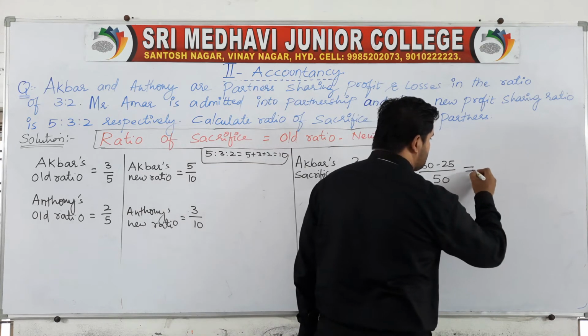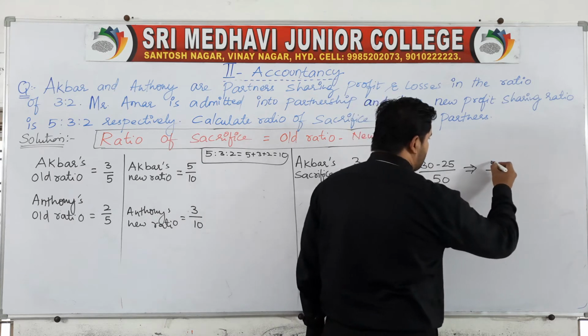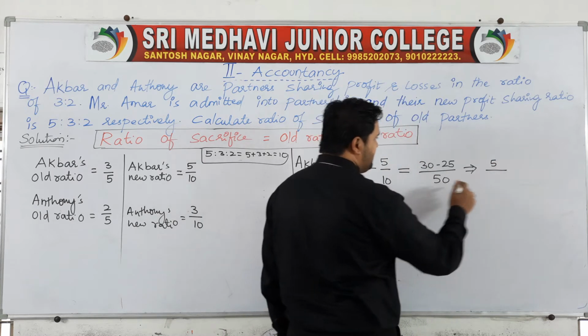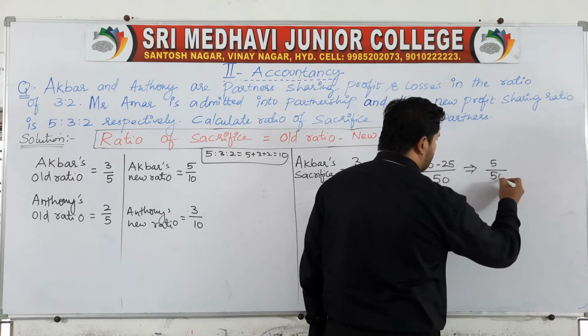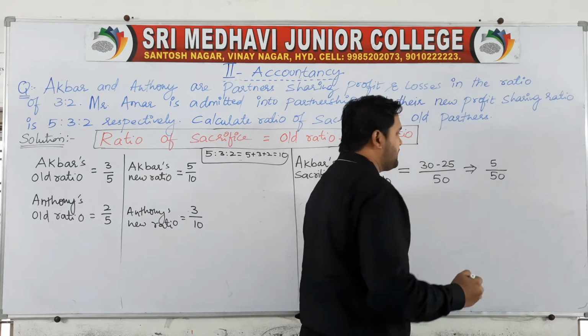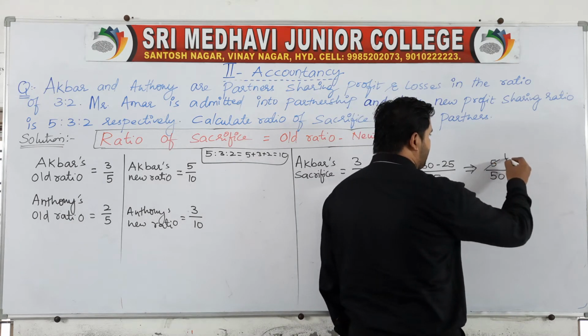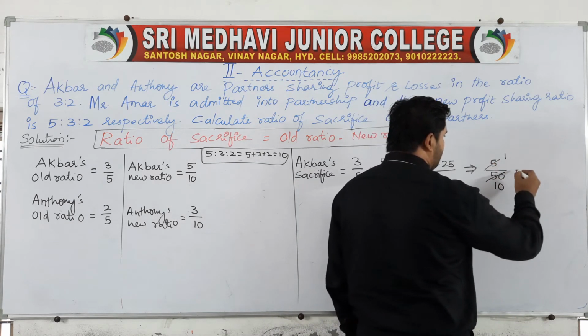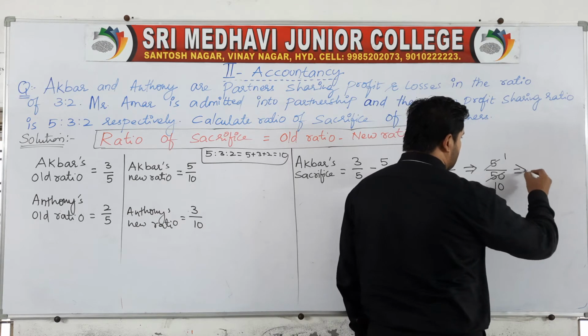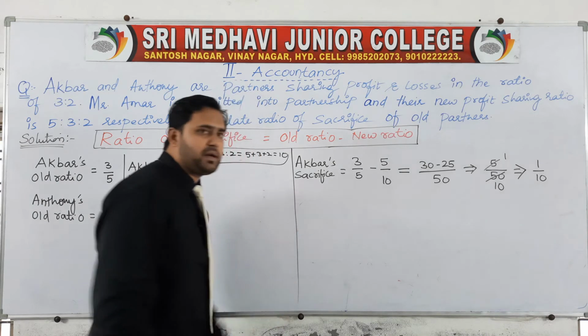Now simplify: 30 minus 25 gives you 5/50. If you simplify further, 5 ones are 5, 5 tens are 50, so 1/10 is the sacrifice of Akbar.